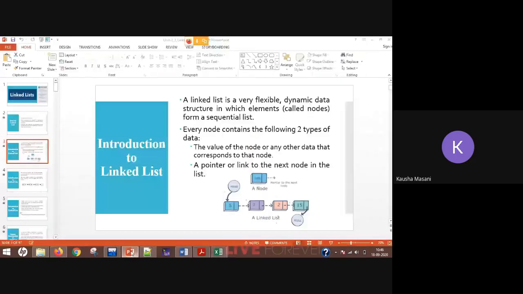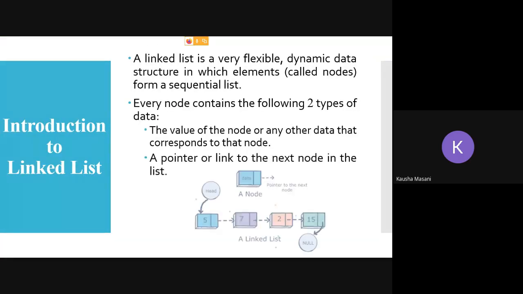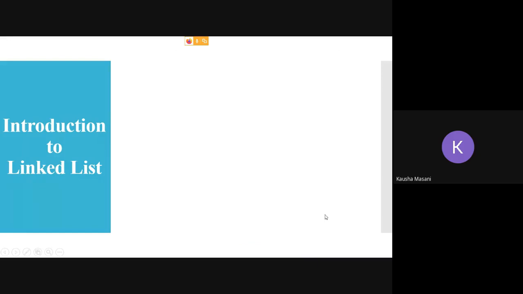Fine, back to our PPT. That is what this diagram tells you. There is a head pointer pointing towards the first node. Linkage is there with the help of the next pointer of your node, and the last pointer is null. So that is what we have seen in the Excel.